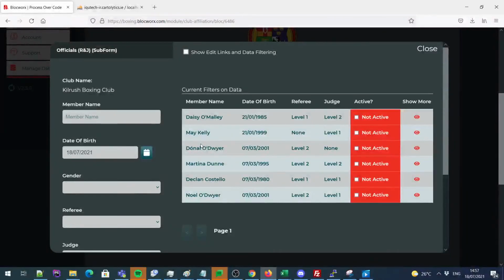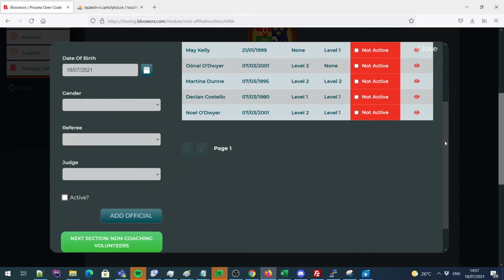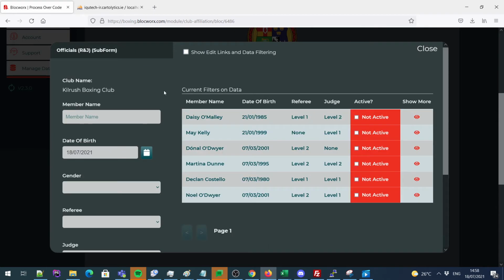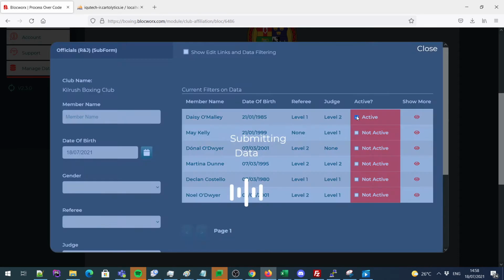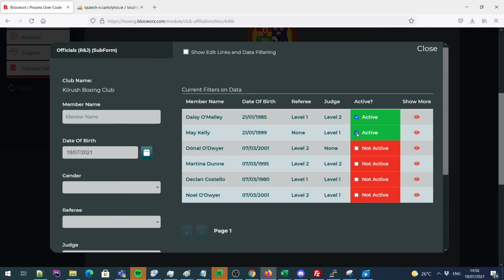This section is in relation to the officials. Once again, the IABA have assisted by allowing the latest members to be pre-populated, which means all you have to do is look at the existing list and choose whether they're active or not. Or you can once again add an official on the left hand side.